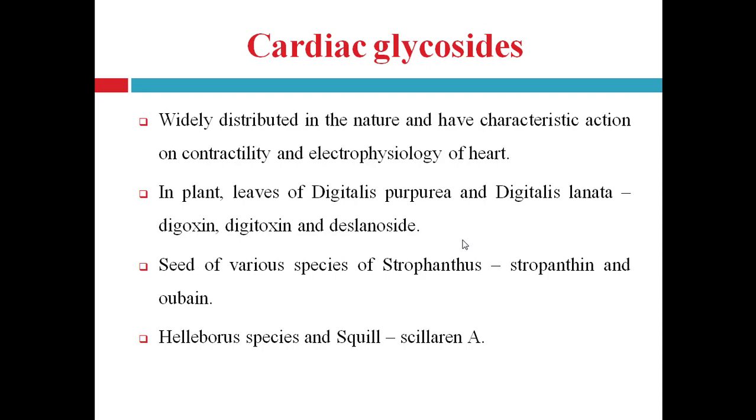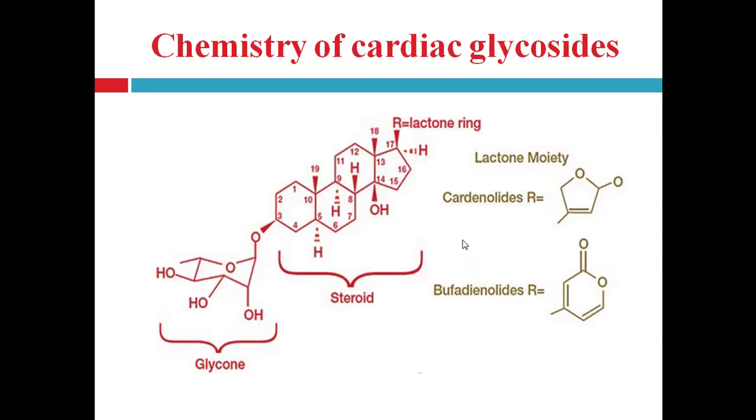Cardiac glycosides are the drugs that increase the force of contraction of heart muscles without a proportionate increase in oxygen consumption or oxygen demand. That's why they exert a positive inotropic effect. That does not involve more expenditure of energy, and that's why they are called cardiotonic agents. Let's see the chemistry of cardiac glycosides.